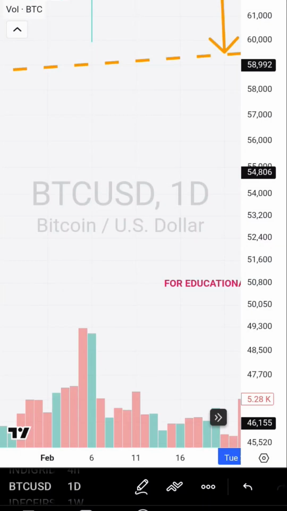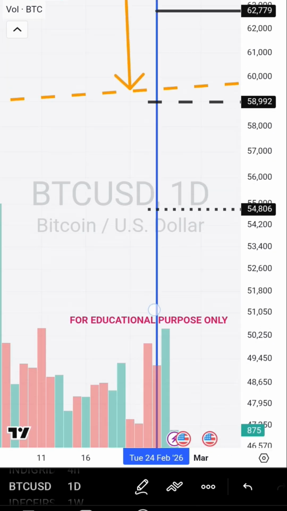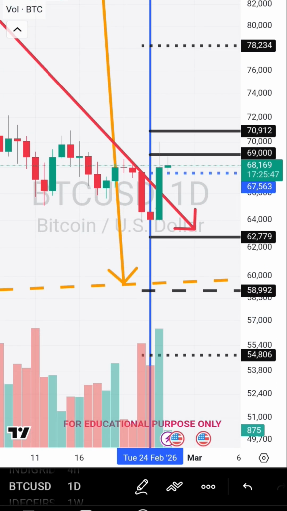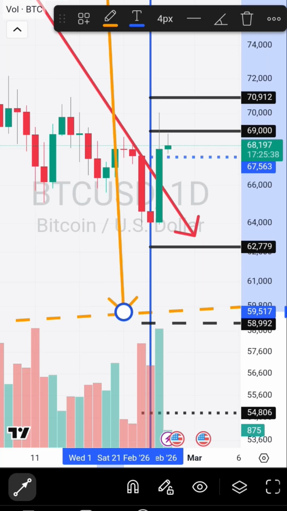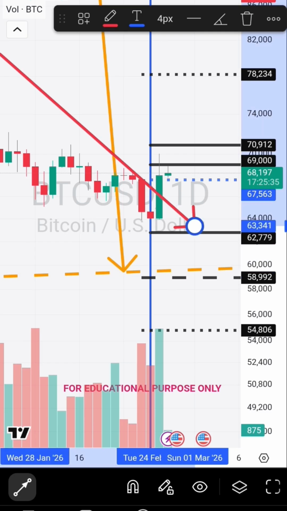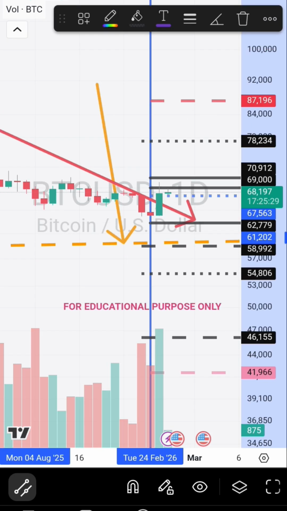Welcome. Bitcoin after a very severe correction, what will happen next we will come to know. Presently it is very near to the middle end of the multi-week channel. Actually what is the range I will tell you now. So there is a short-term falling trend line. It has to give a breakout. Now we will see the channel, the bottom end of the channel.